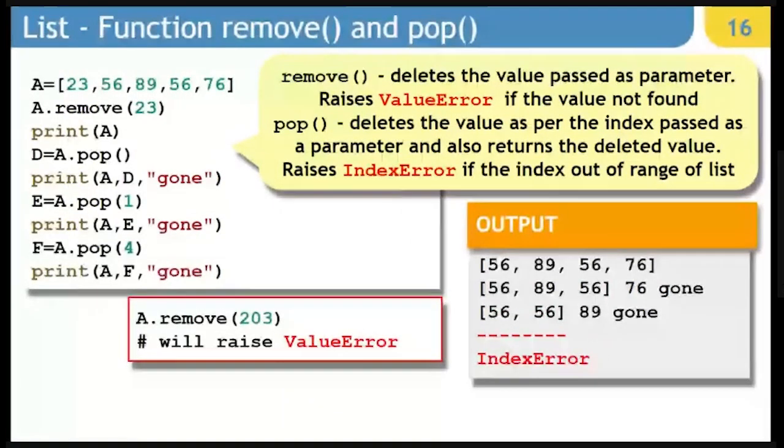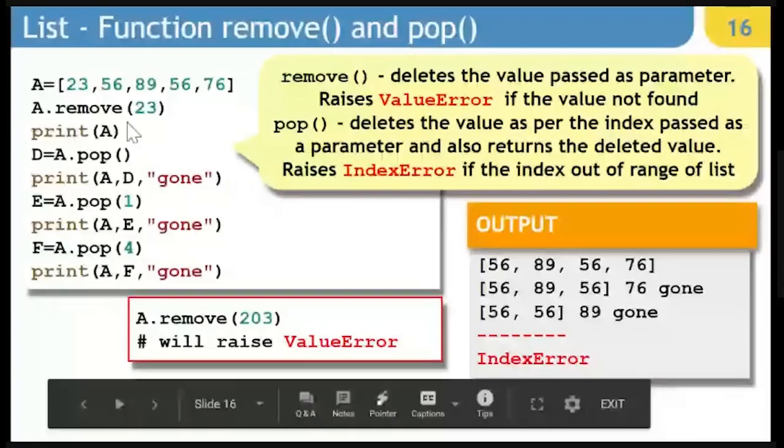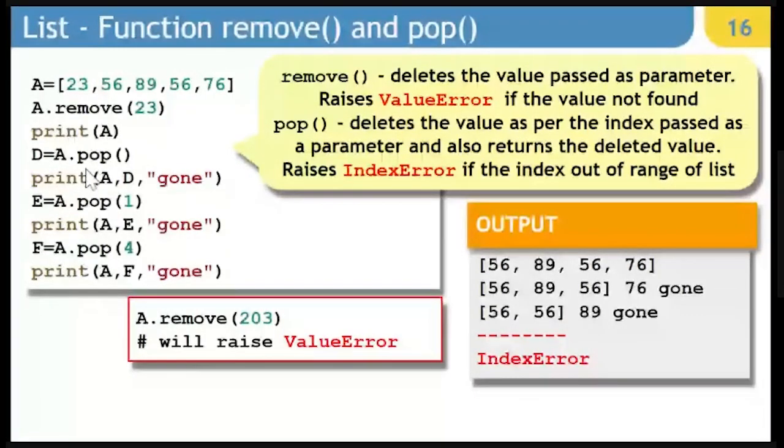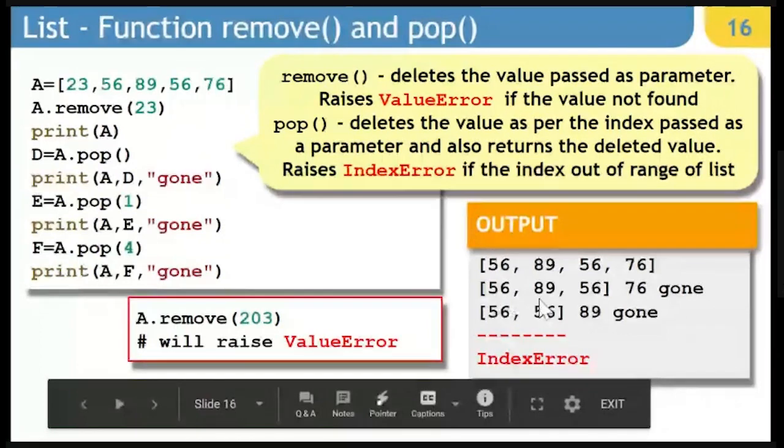Next, we have remove and pop. Remove helps you to remove a particular value, right? So in this case, when I am saying remove 23, it will look for 23, and if it is found, it is simply going to be removed from the list. Whereas when I say a.pop, pop does two things. One, it removes the last position by default, and whatever is removed can be extracted from the method and stored in some other variable. For example, in this case, if I am saying a.pop, 76 is the last value which is getting extracted and dumped into D, whereas the original list will remain with 56, 89, and 56.